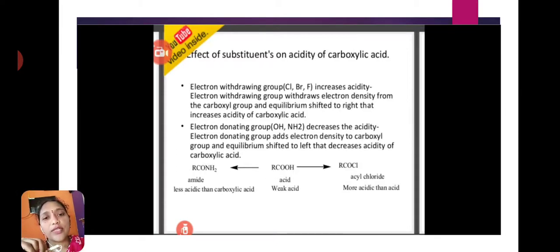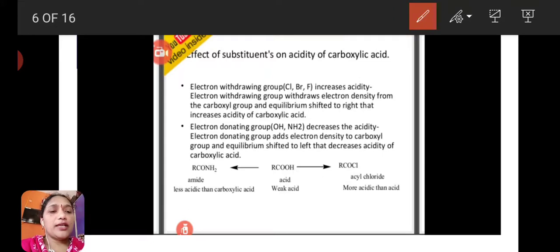When the carboxylic acids have electron withdrawing groups as substituents, then those carboxylic acids show more acidic nature. If electron donating groups are present, those carboxylic acids show weak acidic nature. That is the substituent effect on carboxylic acids.